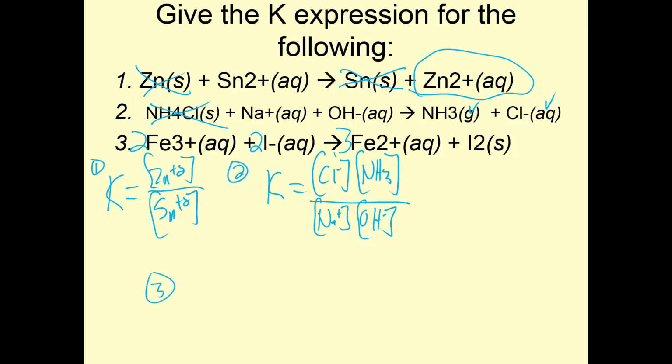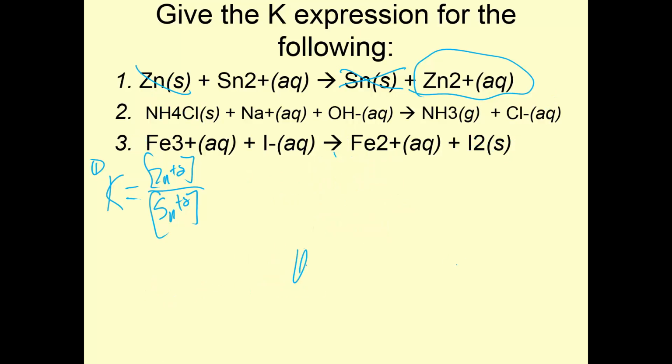So for number 3, K equals my products, Fe+2 cubed times, oops, I don't include I2 because it's a solid, over, oh, really? Are you kidding me? Well, I'll do it again.